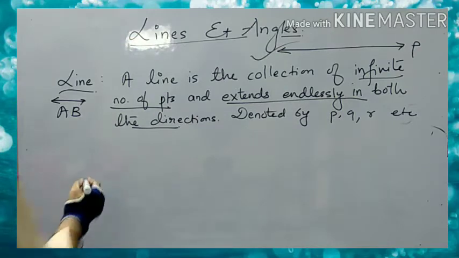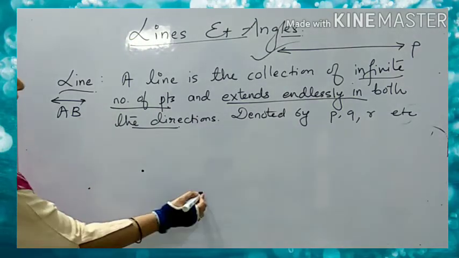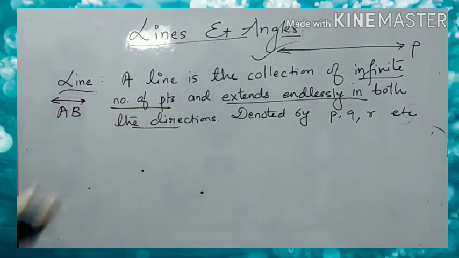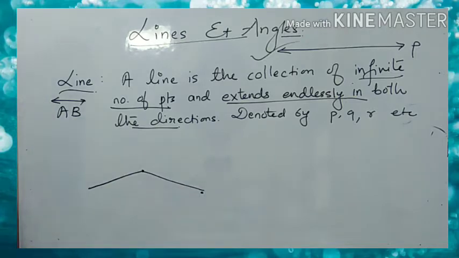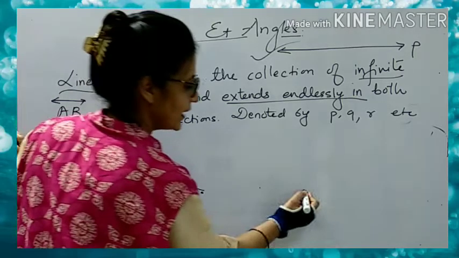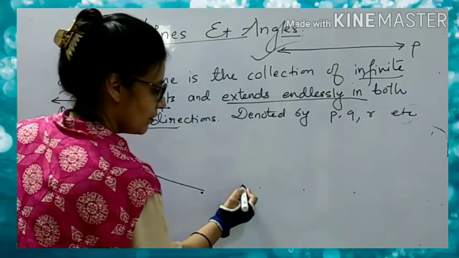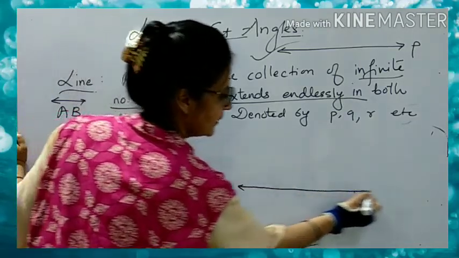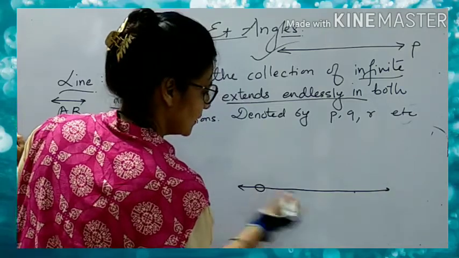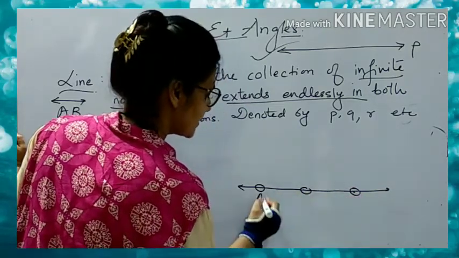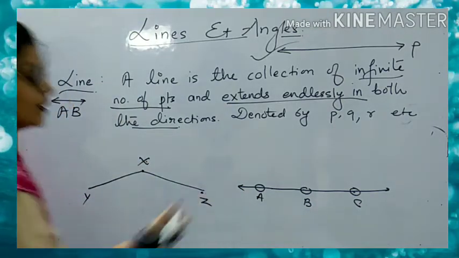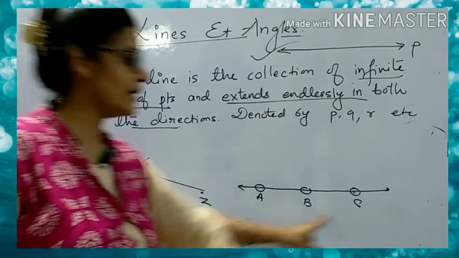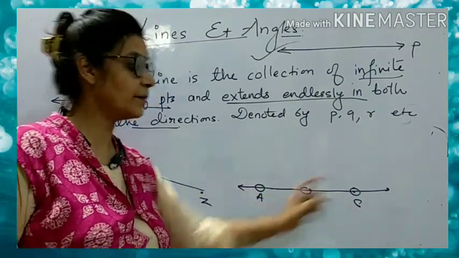Now suppose we are having 3 points. What did we say? Infinite number of points. Let us take 3 points. Now if we take these 3 points, are we able to draw a line? We are not able to draw a line with this. And if we take point C like this, we are able to draw a line. Suppose the points are A, B and C, and here the points are X, Y and Z. These 3 points lie on a line with which we can make a line.